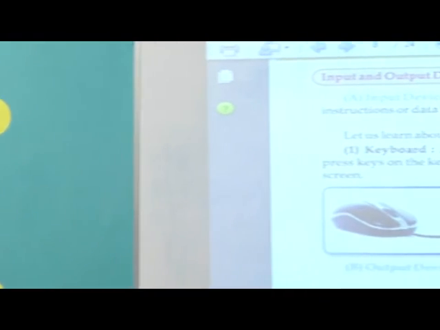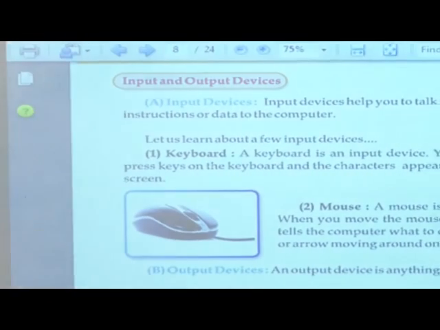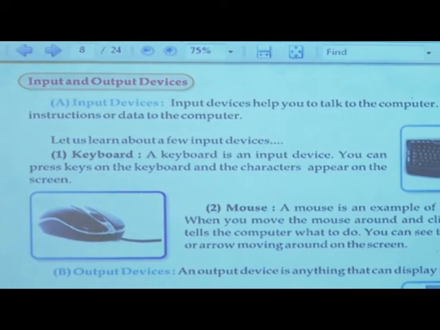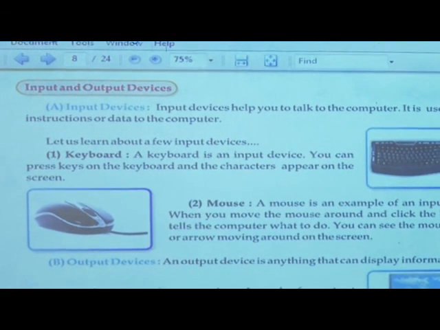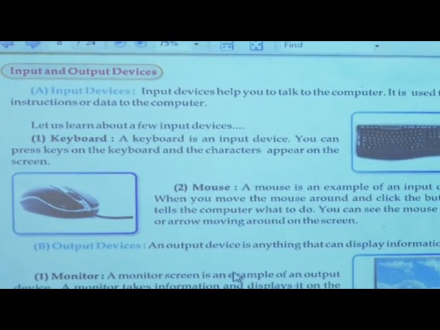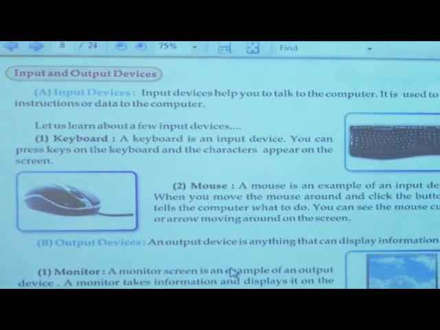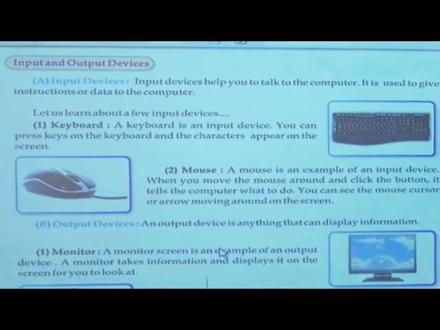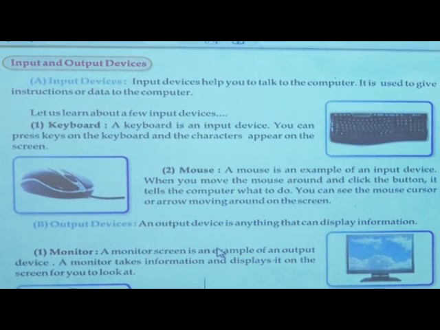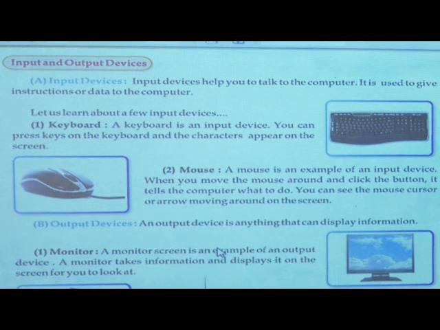Next is input device and output device. What is meant by input device and what is meant by output device? Firstly, we will see input device. Input device means the device that gives input to the computer. That device is called the input device.